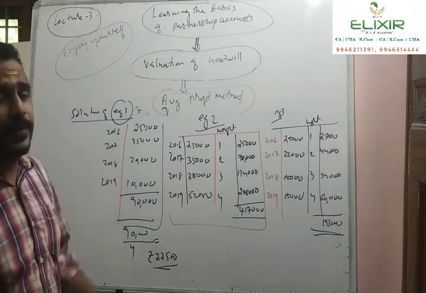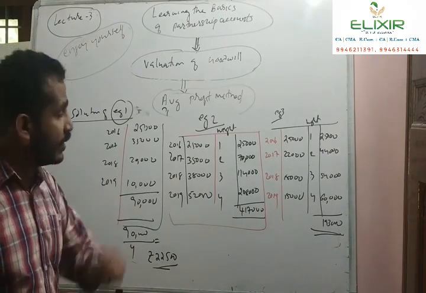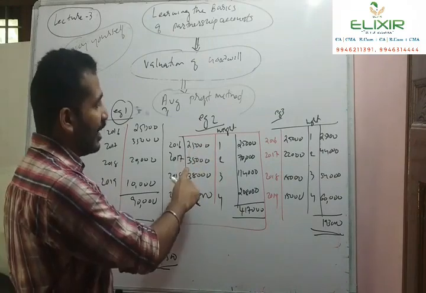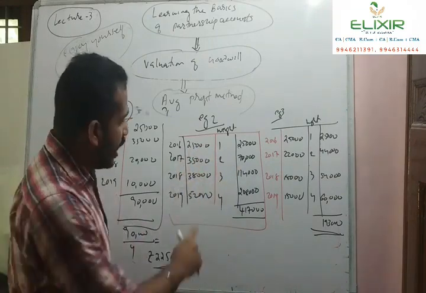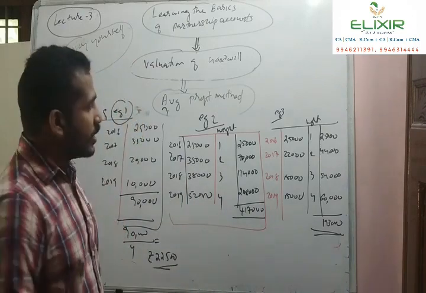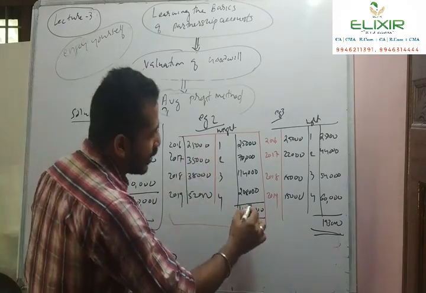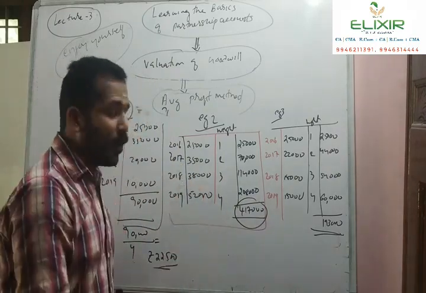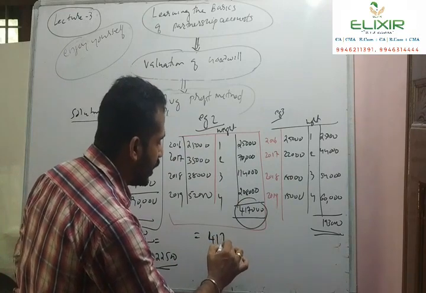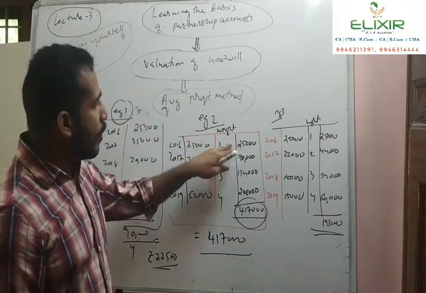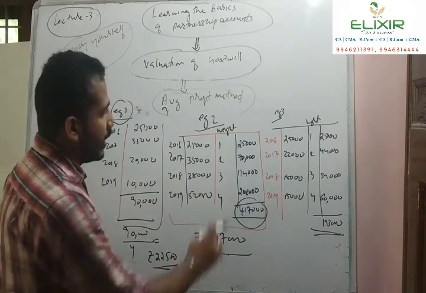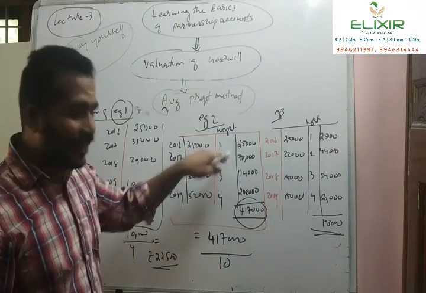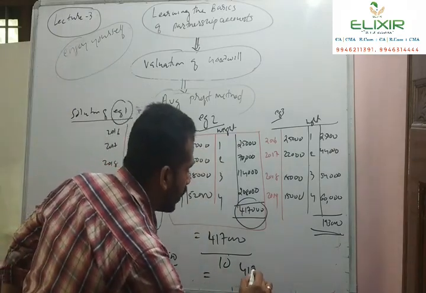In the second problem, which is based on the weighted average method, we have assigned the weight 1 to 25,000, weight 2 to 35,000, weight 3 to 38,000, and weight 4 to 52,000. Multiplying the profit with the weight, we get 4,17,000. Then the average profit is equal to 4,17,000 divided by the sum of the weights. What is the sum of the weights? 1 plus 2 plus 3 plus 4 is equal to 10. So what is the average profit? 41,700.